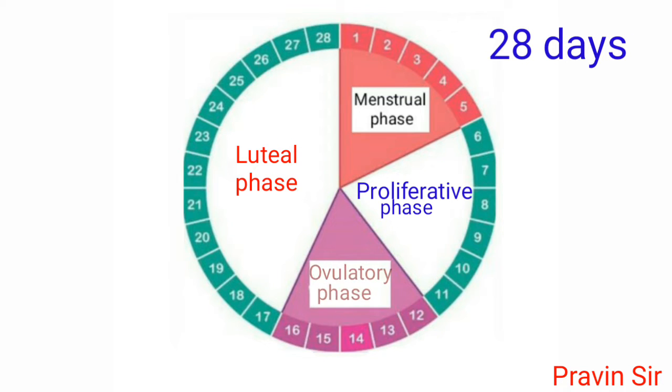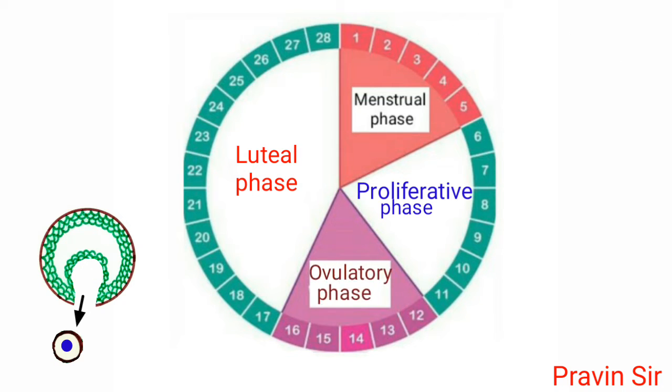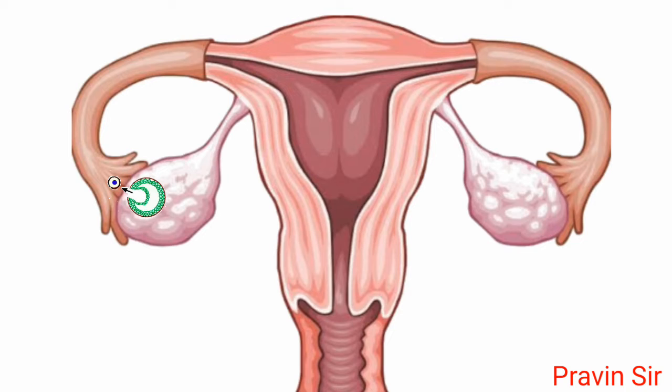The middle of each cycle is characterized by release of an egg. This egg in every cycle comes alternately from one of the two ovaries. For example, this month the left ovary produces the egg. The next month the right ovary will produce the egg.